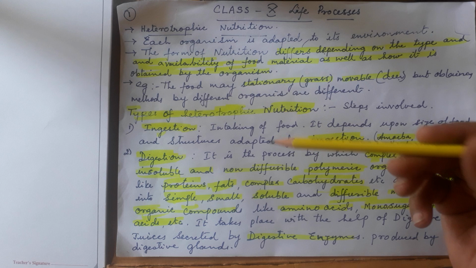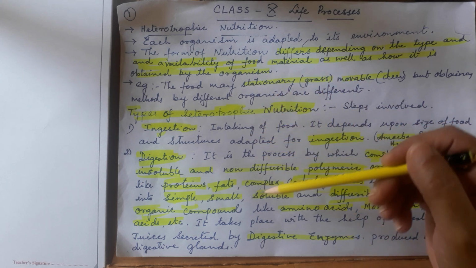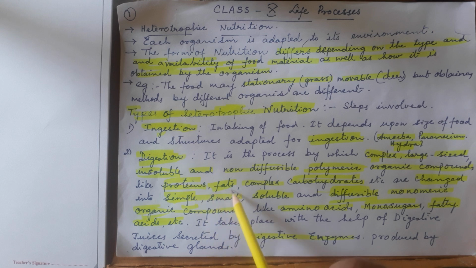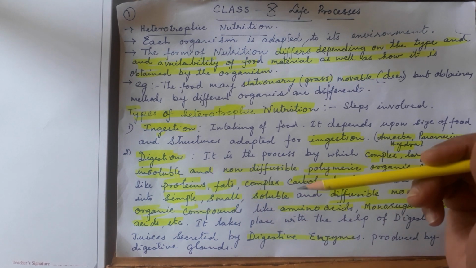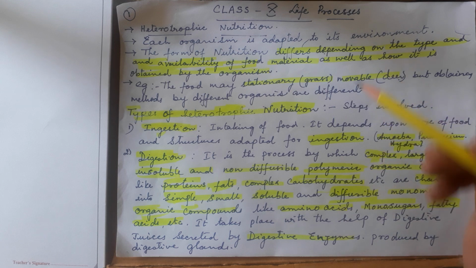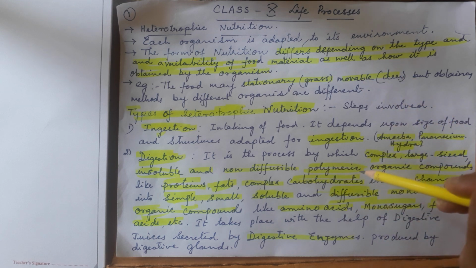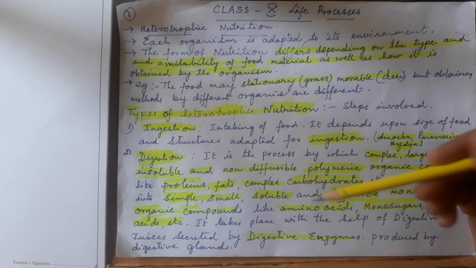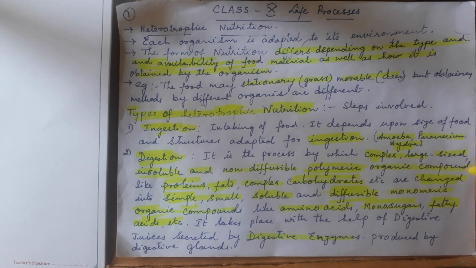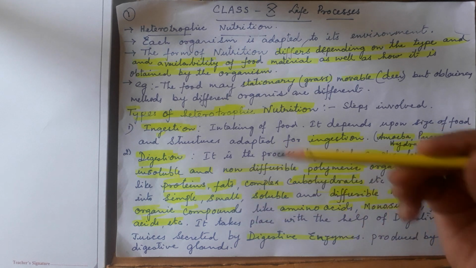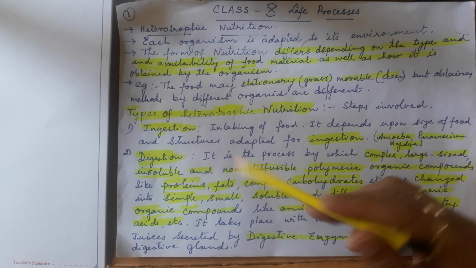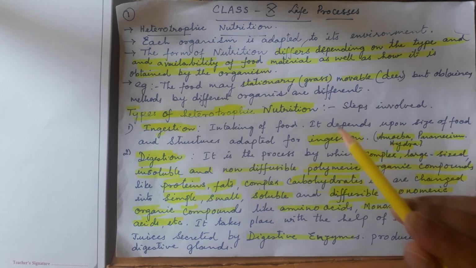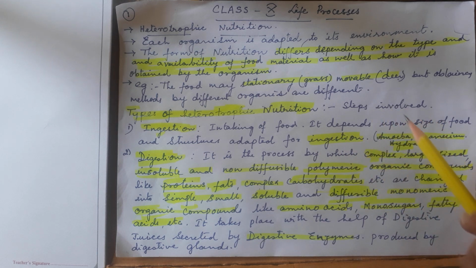First, ingestion means taking the food inside the body. After taking the food inside, what takes place is called digestion. What is the meaning of digestion? The food is complex, large-sized, insoluble and non-diffusible, meaning it cannot be taken directly because of the size of the particle. These are non-diffusible polymers, where the same molecule is repeated to make a complex molecule. They are organic compounds, either proteins, fats or complex carbohydrates. In digestion they are broken into simpler molecules which can be absorbed.